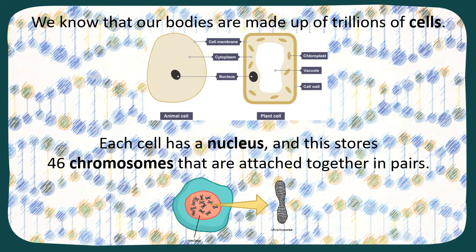So, recap, we know that our bodies are made up of trillions of cells. So you can see there are two cells at the top. There's an animal cell and there's a plant cell. There are some similarities between both, but for evolution purposes, in humans and animals we're talking about animal cells, and for evolution of plants, plant cells. Now, every cell, whether it's animal or plant, has a nucleus.